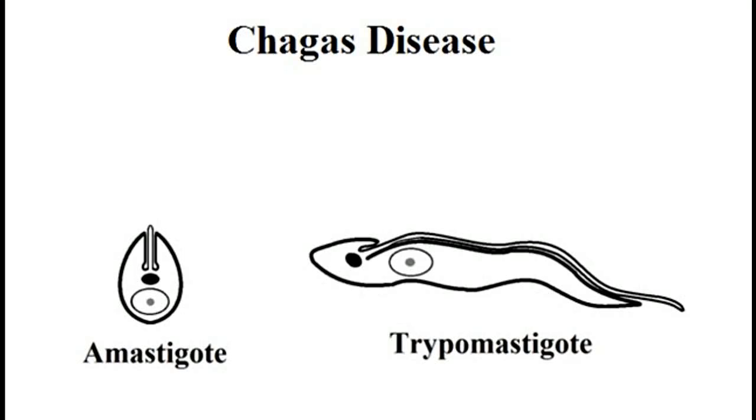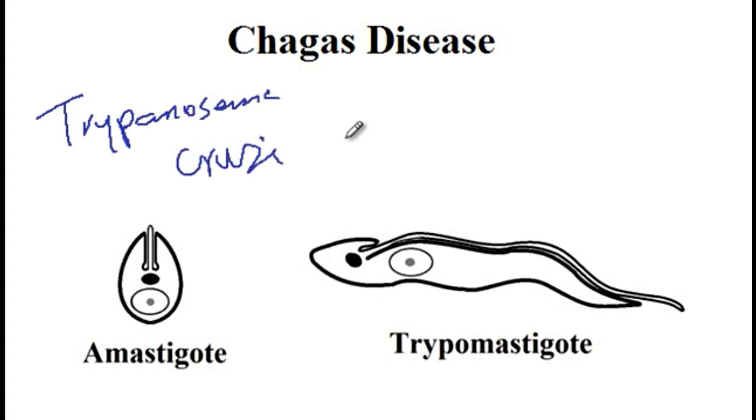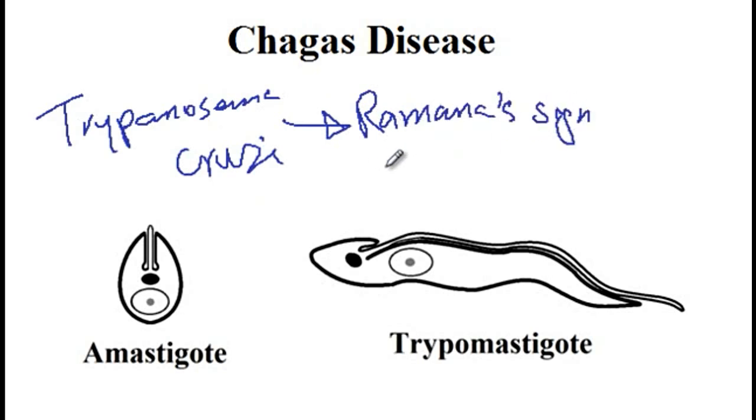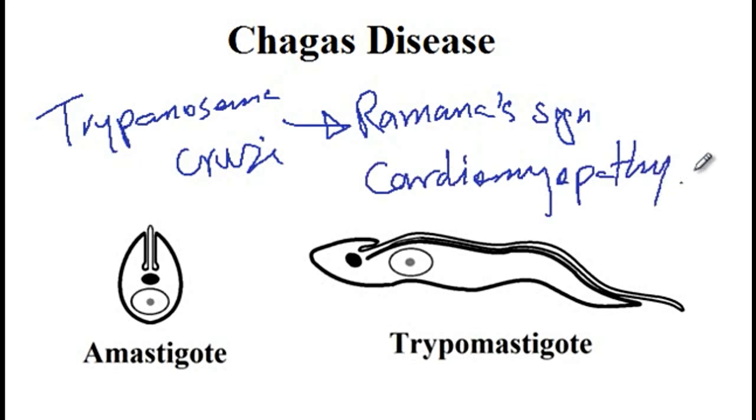Chagas disease is a parasitic infection that is caused by Trypanosoma cruzi that is most commonly seen in Latin America, and these patients will usually present with the Romaña sign, which means that there is swelling around the eyes and will later on develop cardiomyopathy. Other complications include megaesophagus as well as megacolon.